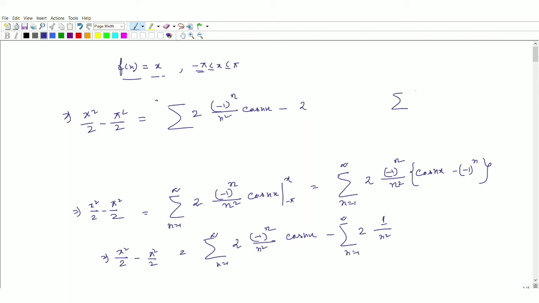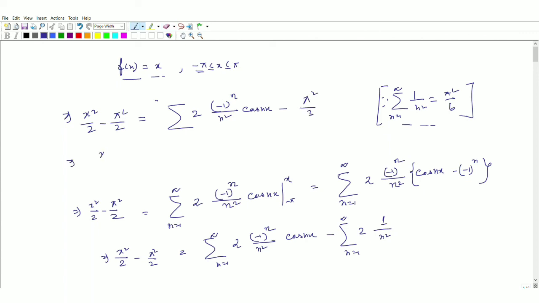We know that the summation of 1 by n square is pi square by 6, okay? This thing we already know. I will also make one video to find how we can obtain this value, but this is a known value, pi square by 6. Then we can write this thing, pi square by 6. If you put pi square by 6, we will obtain pi square by 3 there, okay?